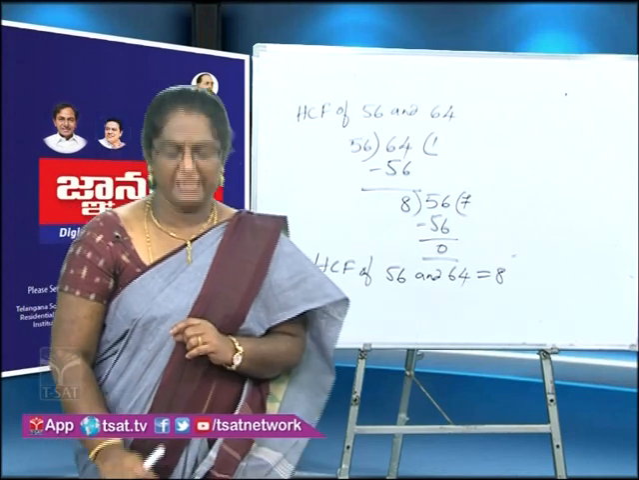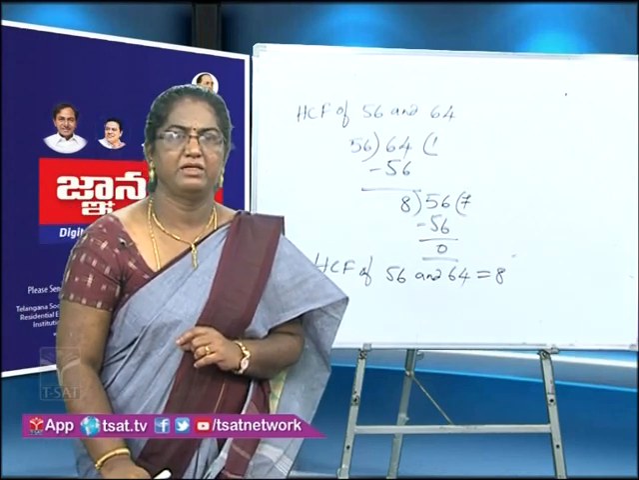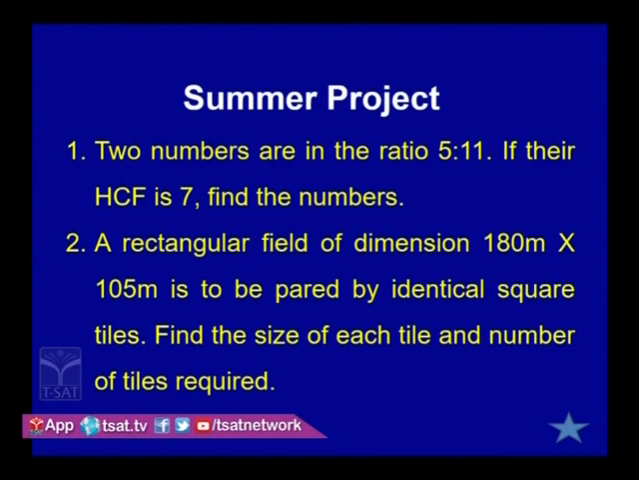Let us look at the project. Summer project. See, here you have two problems. Two numbers are in the ratio 5:11. If their HCF is 7, find the numbers. Then next, you have a rectangular field of dimensions 180 meters by 105 centimeters, to be prepared with identical square tiles. Find the size of each tile and the number of tiles required. Thank you very much.